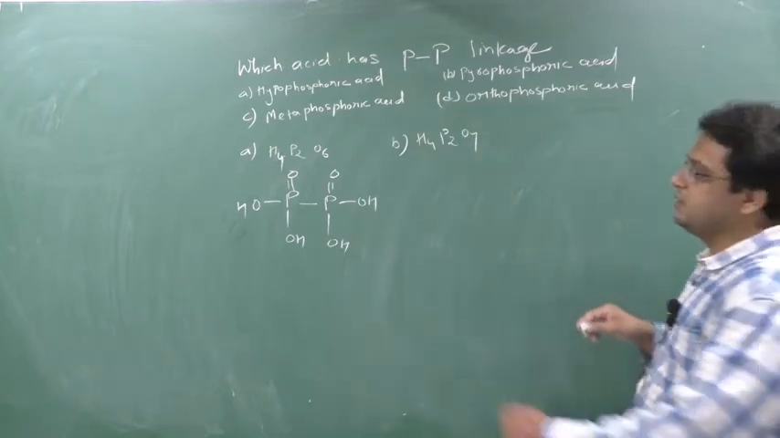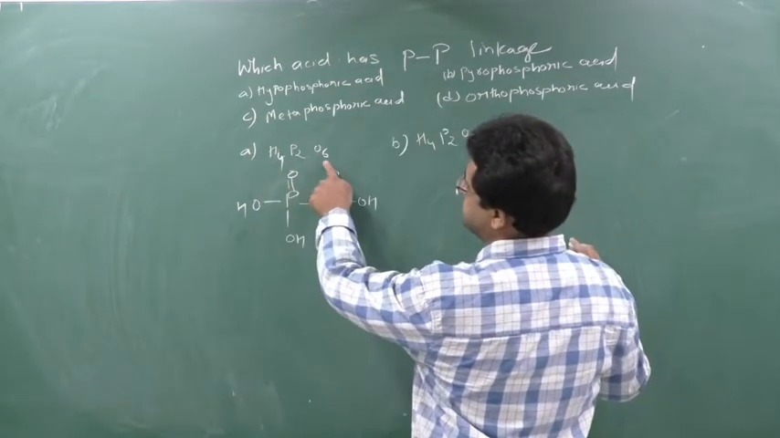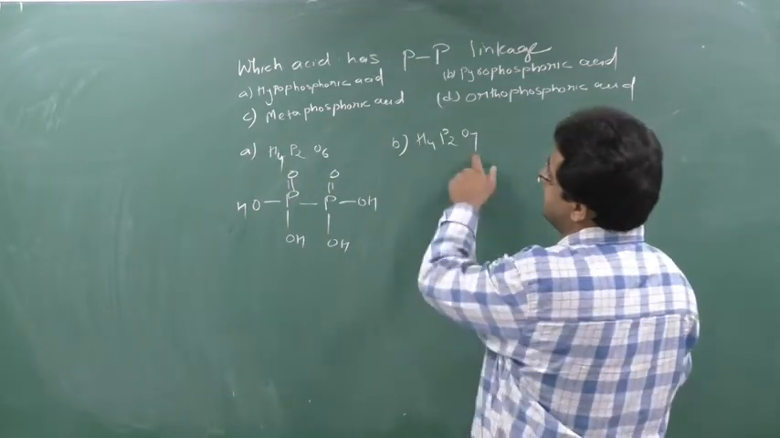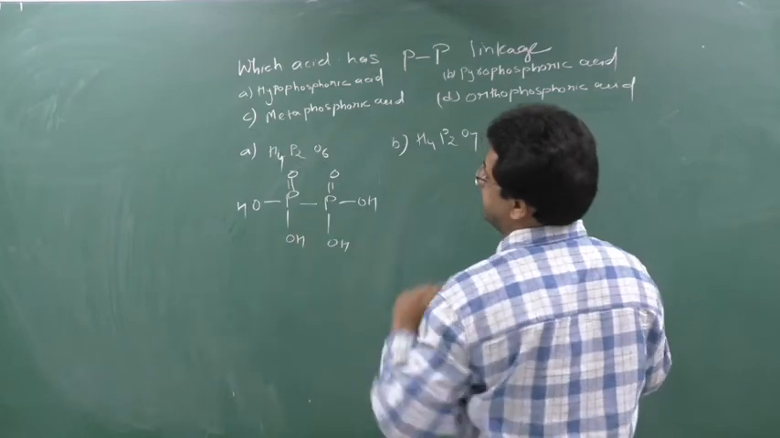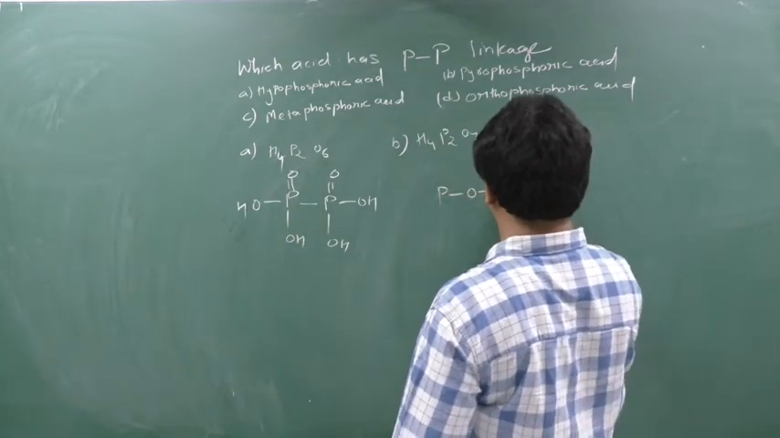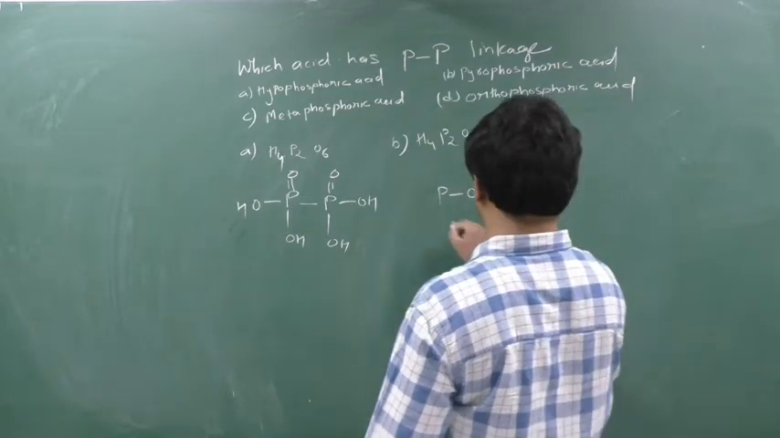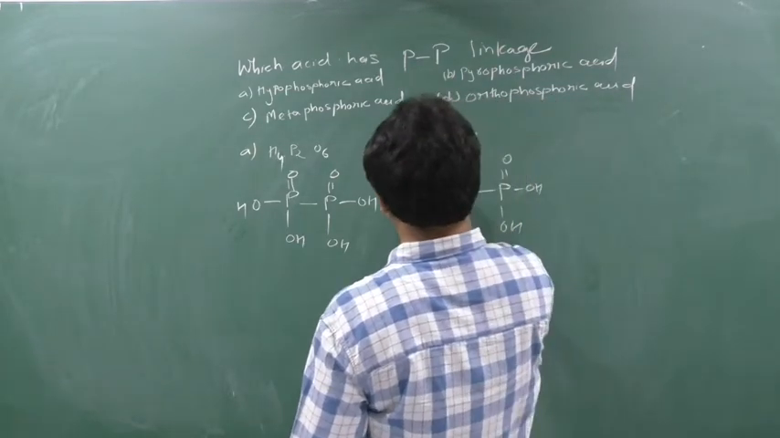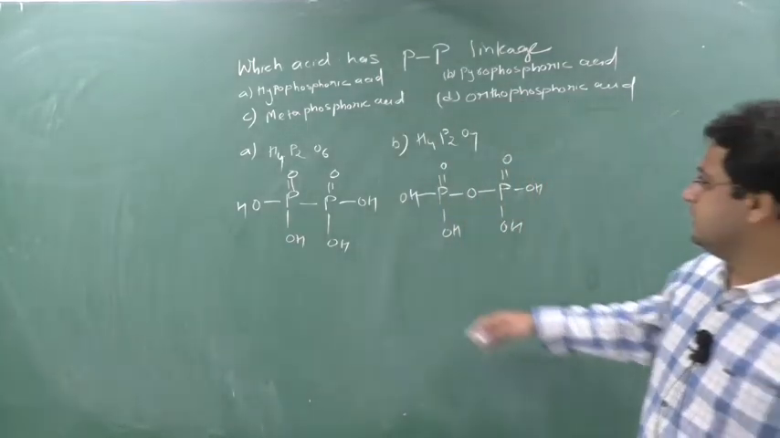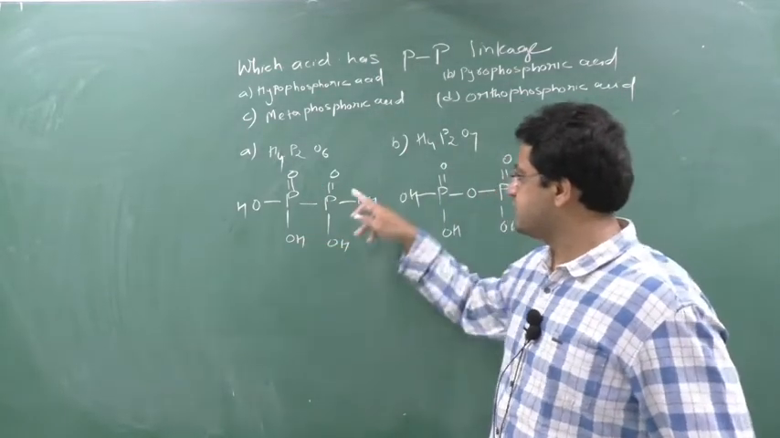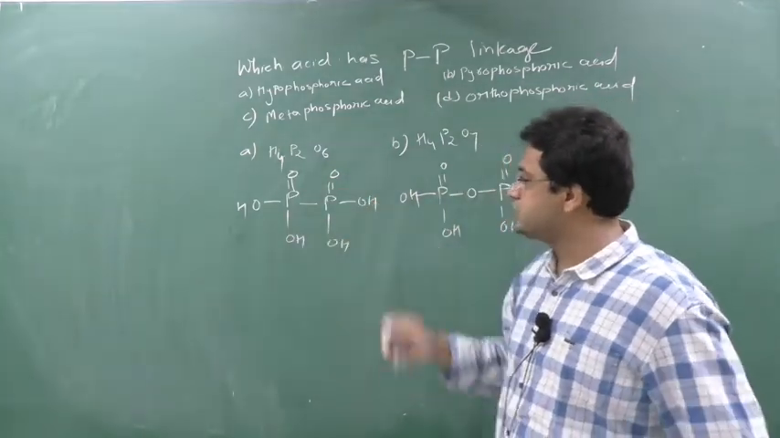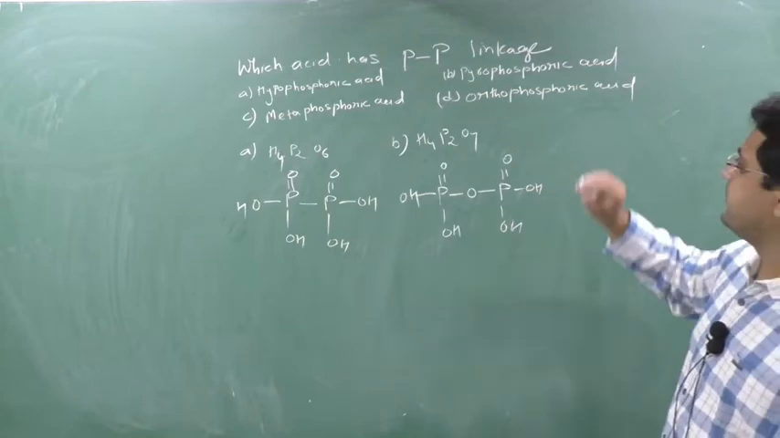Now let's compare. Earlier this was H4P2O6, but here it is H4P2O7. Only one oxygen has increased, and that oxygen will come between the P-P linkage. So the structure can be like this. Similar structures, no? Here it was 6, so this was the structure. Now with 7, only one oxygen has increased, so the oxygen will come between these two because there is no other space. So option B will be this.